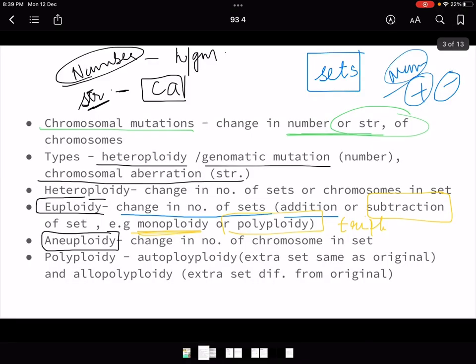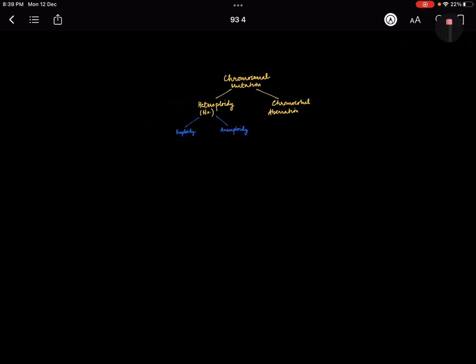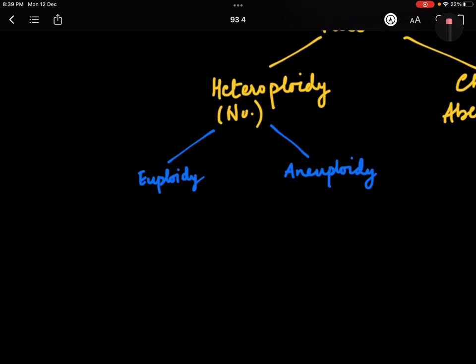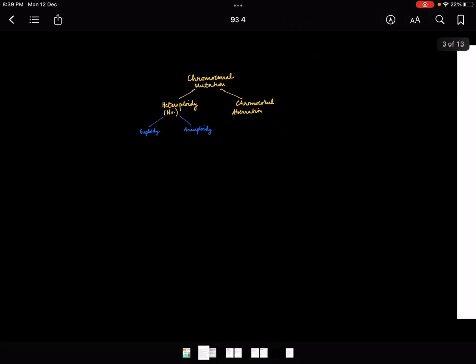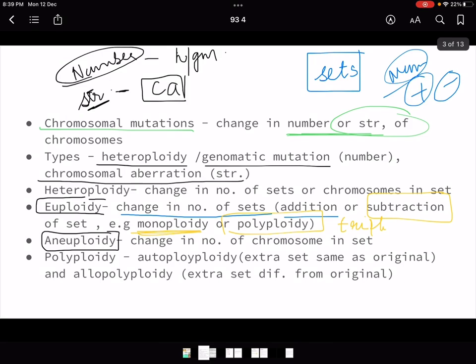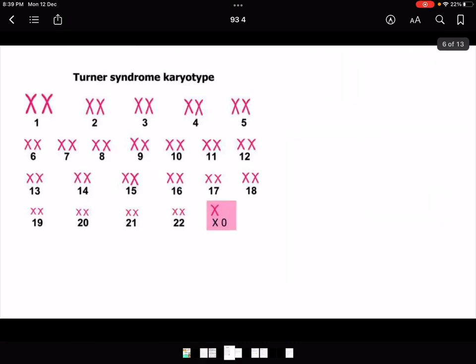So now you understand. Let's go back to our chart and add it in that. Okay, first let me see what we were doing. Okay, we have not, अभी कुछ add नहीं करना है इसमें. हमने euploidy, we have understood what is euploidy. Now let's go and understand what is aneuploidy. Aneuploidy में क्या होता है? It is change in the number of chromosome in a set.